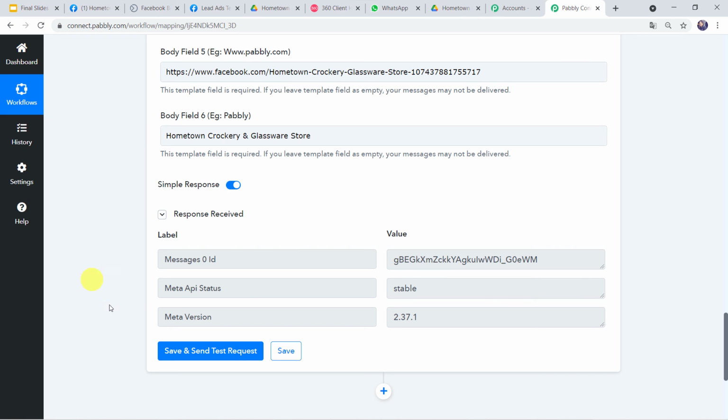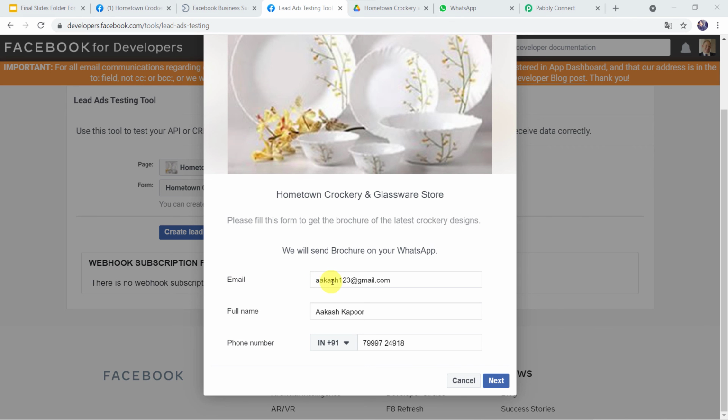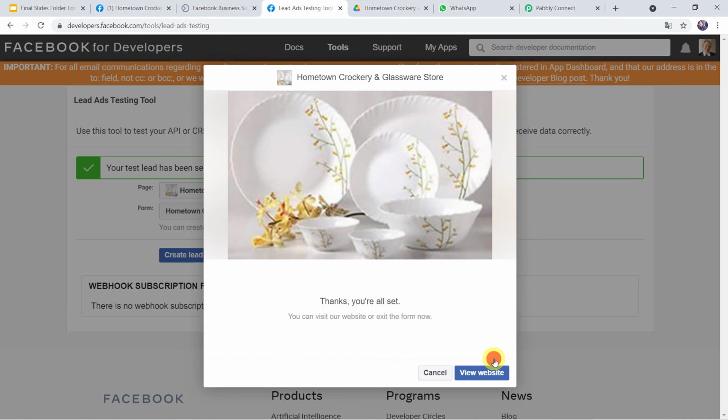Now we have to check this in the real time. For that again we have to go to the Facebook lead ad forms and let us fill the details of some other customer. And here I have given the email address as akash123@gmail.com. I have given the full name as Akash Kapoor and I have given the WhatsApp number over here. Let's click on next and submit. Thanks, you're all set.